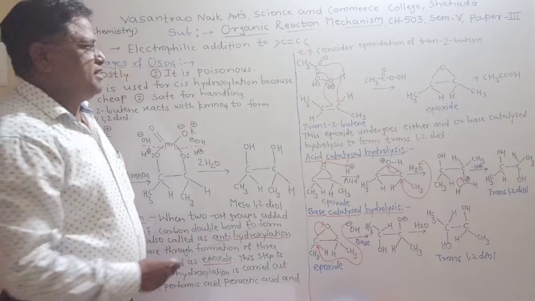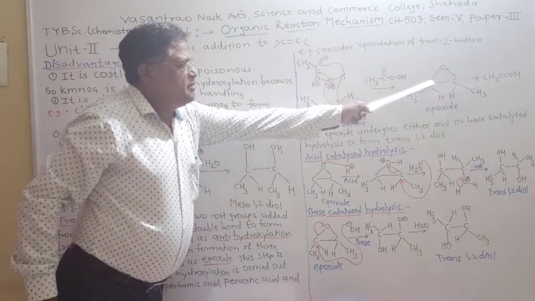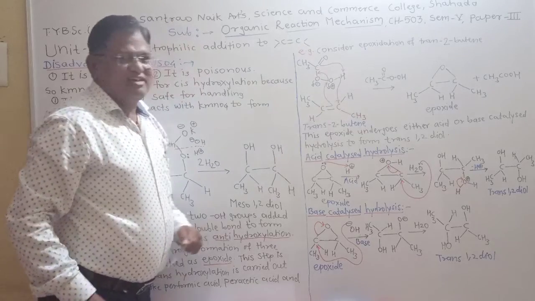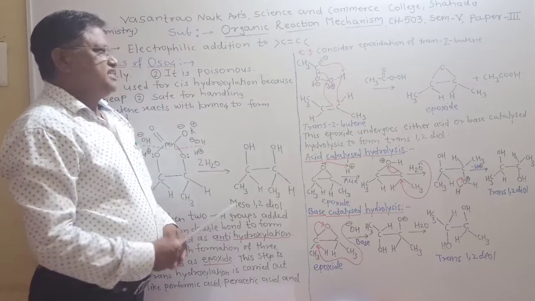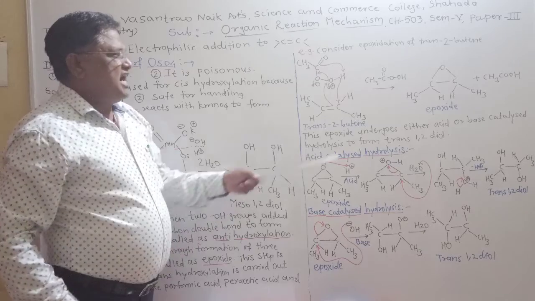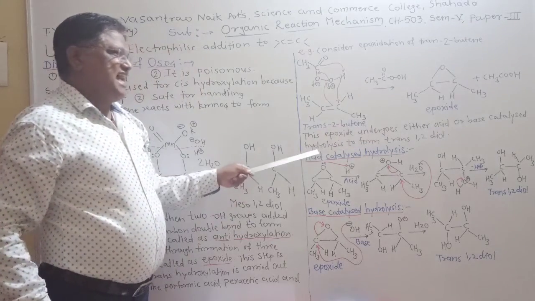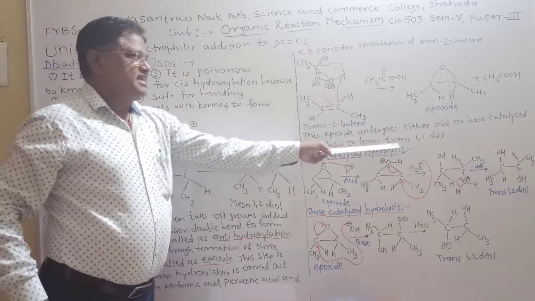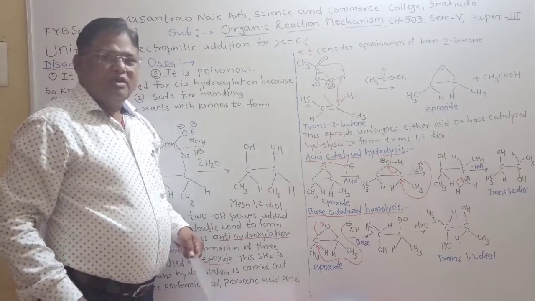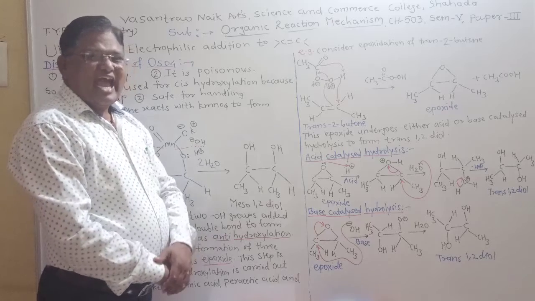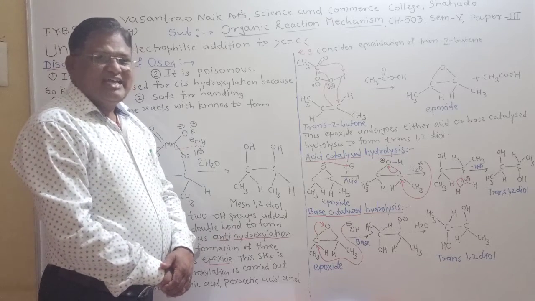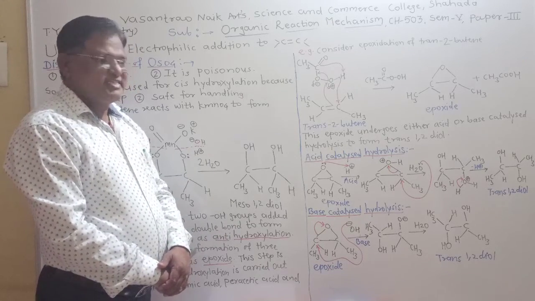Epoxide is nothing but a three-membered cyclic ether. Now this epoxide undergoes either acid or base catalyzed hydrolysis to form trans-1,2-diol. What is meant by hydrolysis? Addition of a water molecule is called hydrolysis.